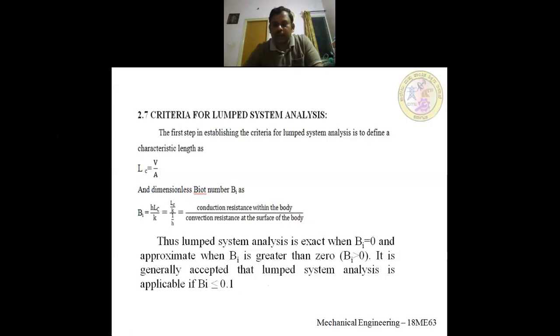So if the Biot number is 0, it means conduction resistance is 0, that means heat flow to the solid is primarily controlled by the convective resistance. Then it is a lumped system analysis, and the temperature remains same across all the positions within the block. Okay, thank you.